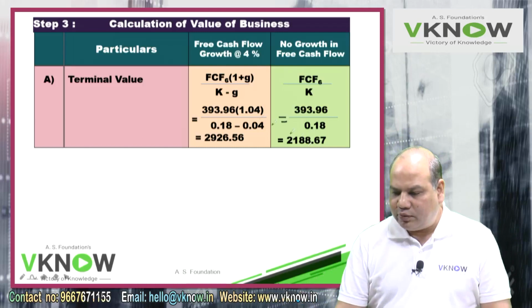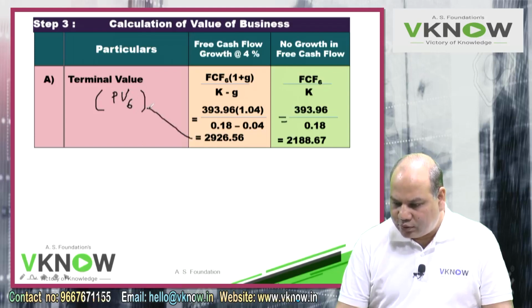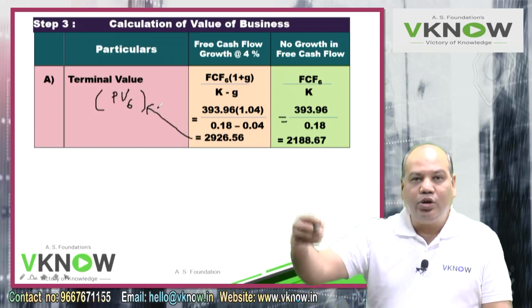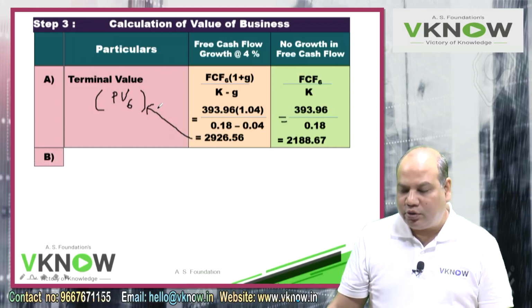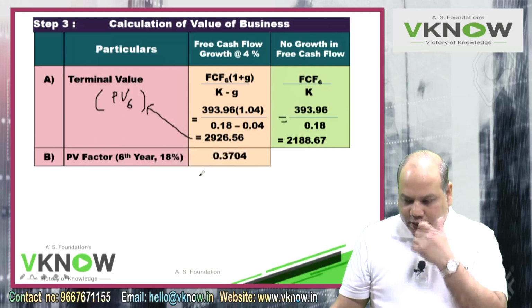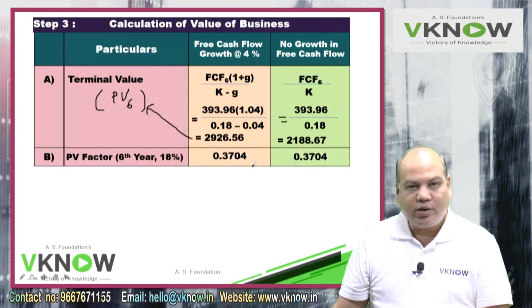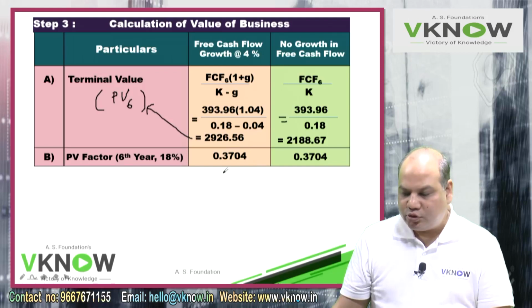When will you get this terminal value? You will get this terminal value at the end of 6th year. So these numbers that you got are at the end of 6th year. I need to bring them down to year 0. I need to pull them back to year 0. So I'll multiply by the PV factor of 6th year at 18%. The PV factor of 6th year at 18%, 1 divided by 1.18, 6 times, equals 0.3704.